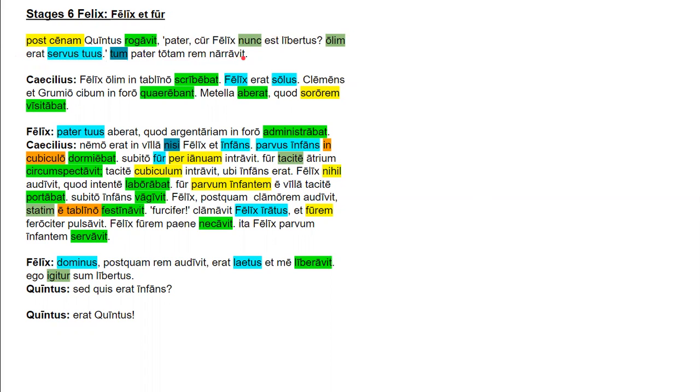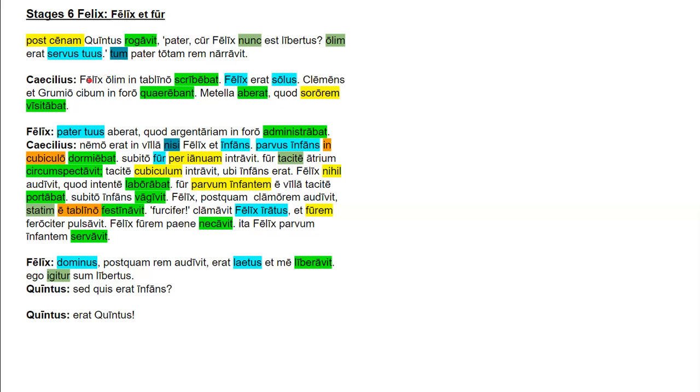Tum pater totam rem narravit. Tum can either be an adverb or a conjunction, and it means then. So then, pater, nominative subject, totam rem, that's the accusative direct object. Remember, rem is the noun, and totam is the adjective, and narravit is the perfect tense verb. Remember, we said that rem means thing, but we're going to translate it however it best fits in the context. So in this case, we'll say story. So then the father narrated the whole story.